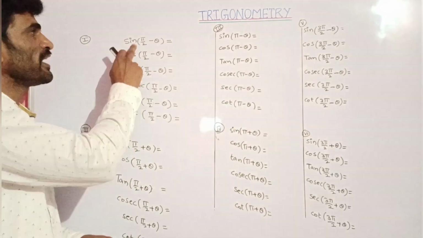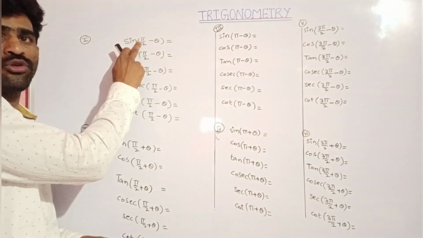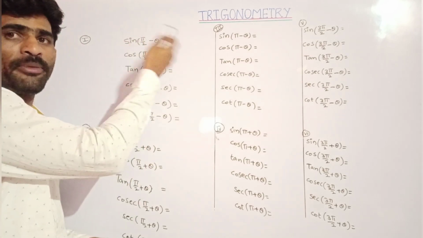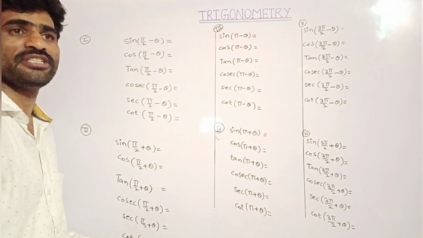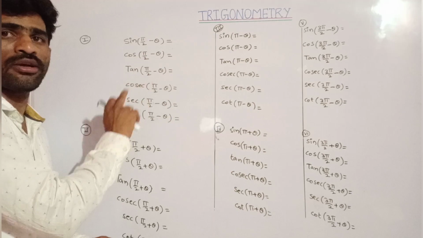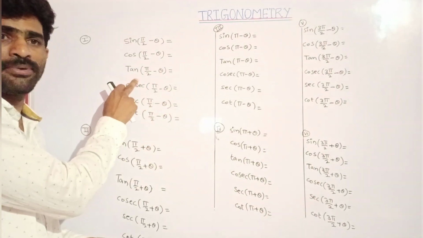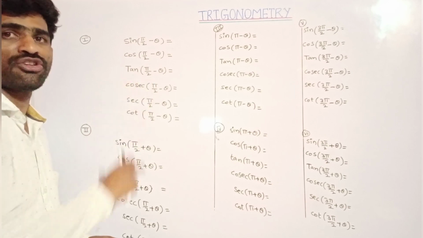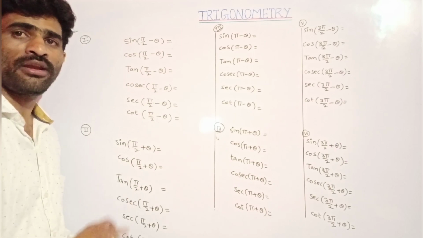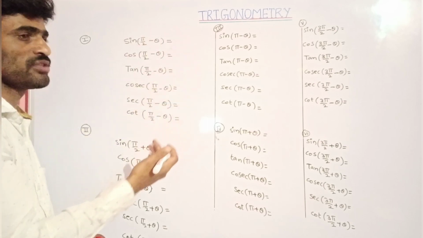And one more thing, here what is the n value? It is 1, meaning before pi by 2 we have 1. So that is an odd number. When it is an odd number, I said the trigonometric ratio will be changed. Sin will be changed into cos, cos will be changed into sin. Similarly, tan into cot, cot into tan, cosecant into secant, secant into cosecant. Since n is odd, here the trigonometric ratio will be changed. And since pi by 2 minus theta is in quadrant 1, all trigonometric ratios are positive. So all are positive and the trigonometric ratios will be changed.